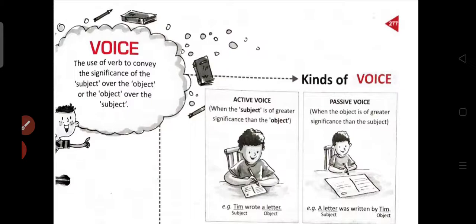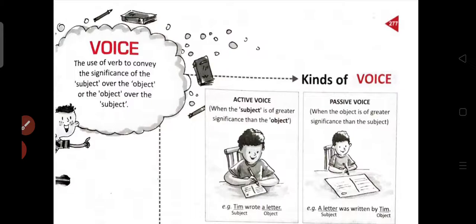As in active voice, when the subject of the verb does something in a sentence, that is active voice. And when something is done to the subject of verb, that is passive voice, right? As you can see in the picture, see the sentence below. Tim wrote a letter. Here we are talking about Tim. That is the subject, which has greater significance than object.